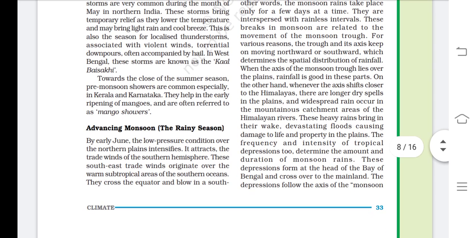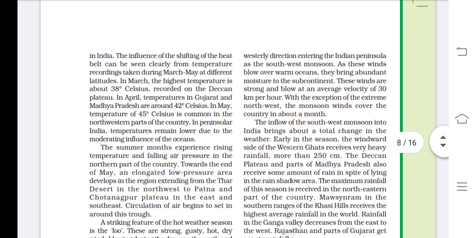Now discussing the advancing monsoon, that is the rainy monsoon. By early June, the low pressure condition over the northern plain intensifies. It attracts the trade winds of the southern hemisphere. These southeast trade winds originate over the warm subtropical areas of the southern oceans. They cross the equator and blow in a southwesterly direction, entering the Indian peninsula as the southwest monsoon. As these winds blow over warm oceans, they bring abundant moisture to the subcontinent.